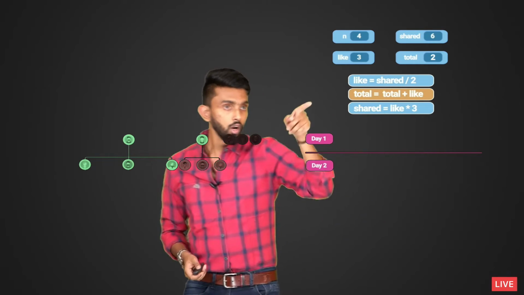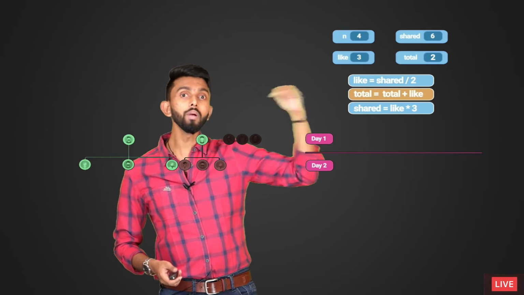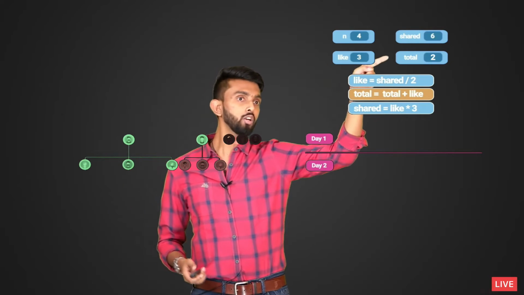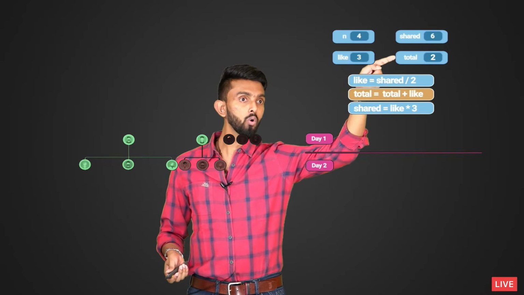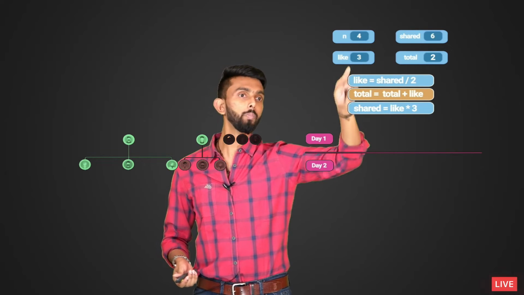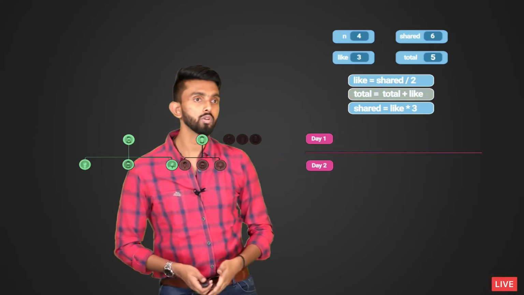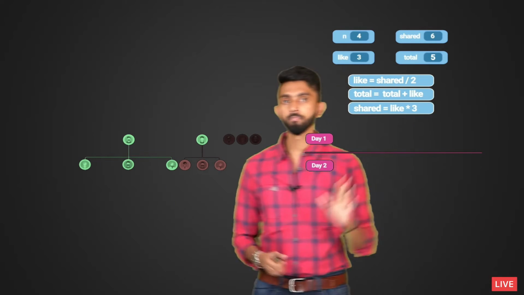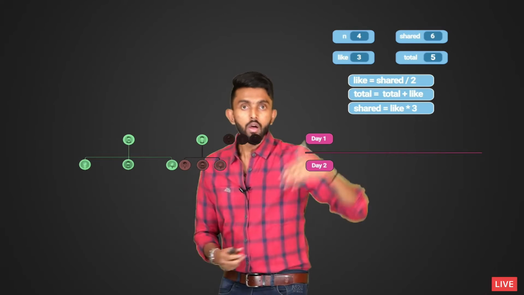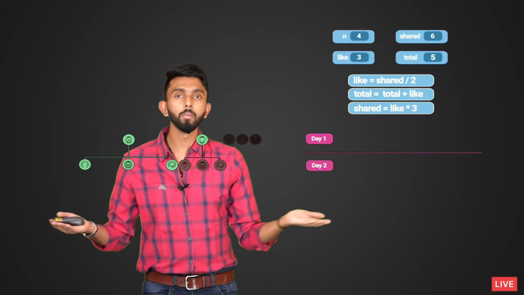Now further, total, we have to always cumulatively think. Previously 2 people had liked, today 3 people have liked, which means previous total plus the new number of likes. 2 plus 3 is 5, and that is what I am also doing. Total became 5. Did you see it change? It's 5. Now next day we want to know how many people it will be shared to.